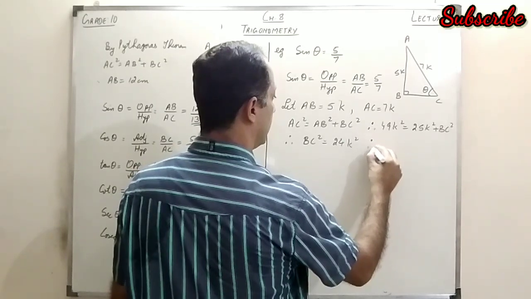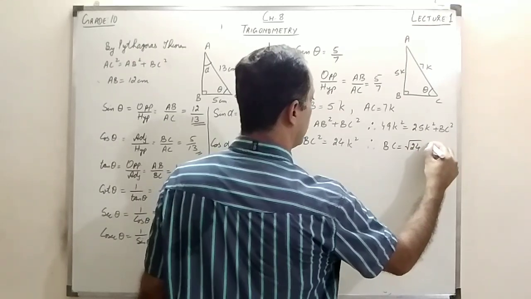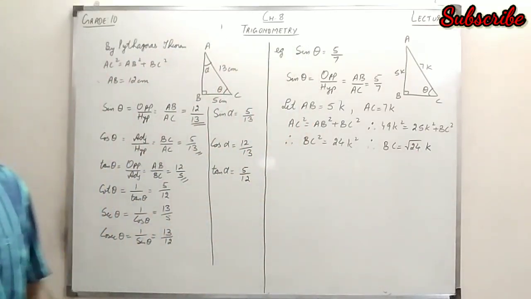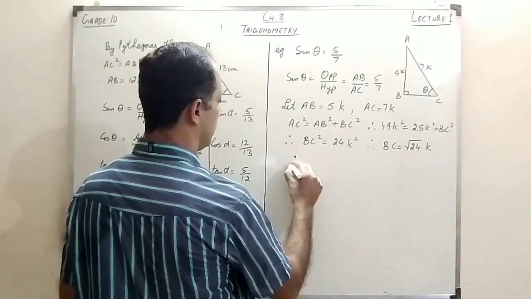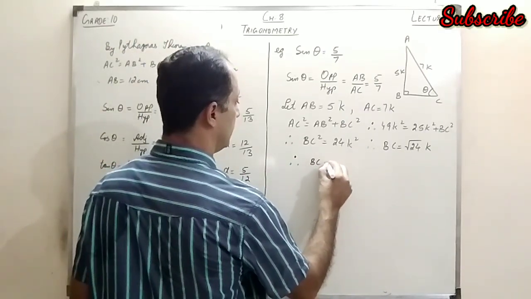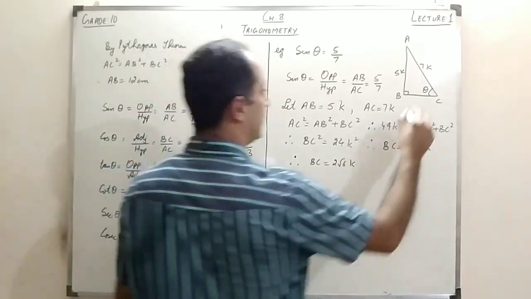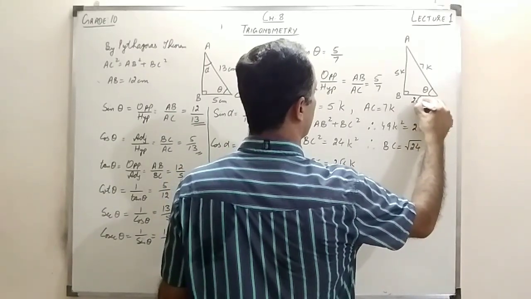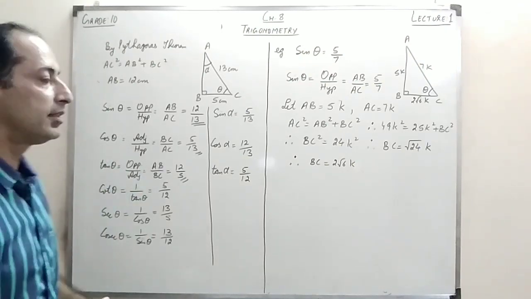Now here, BC will be equal to square root of 24 into k. Now this square root of 24 can be simplified, we can find the prime factors of this 24. Now this is 4 into 6. So BC will be equal to 2 root 6 k. Now we write the value here, 2 root 6 k. Now we have got the third side, and we can find the remaining t ratios using these relations.